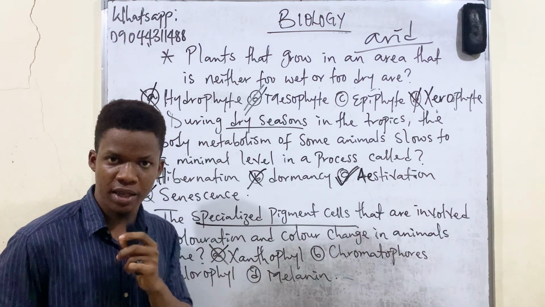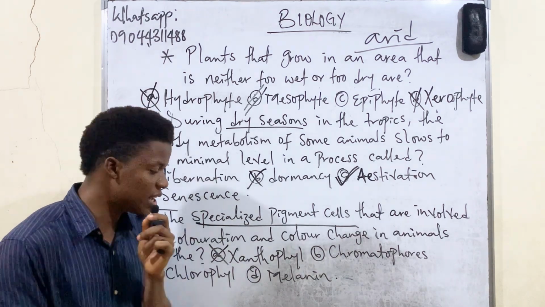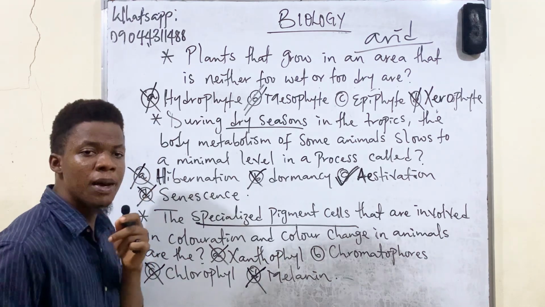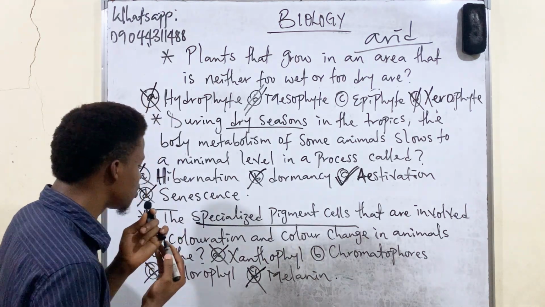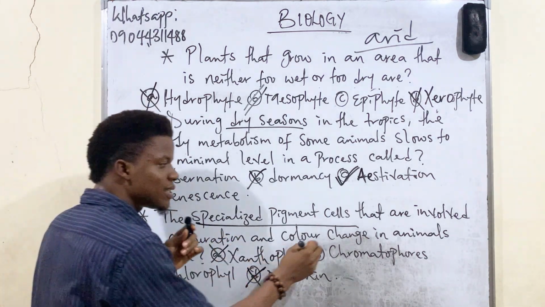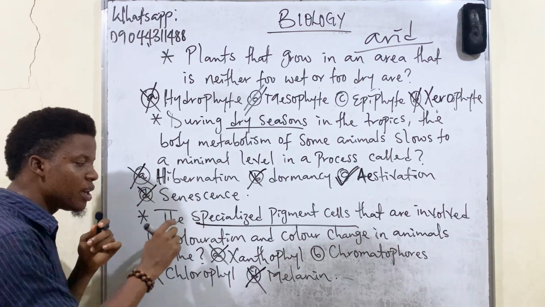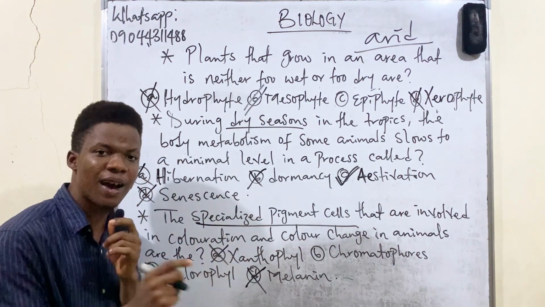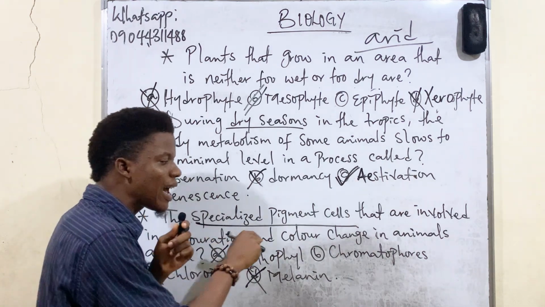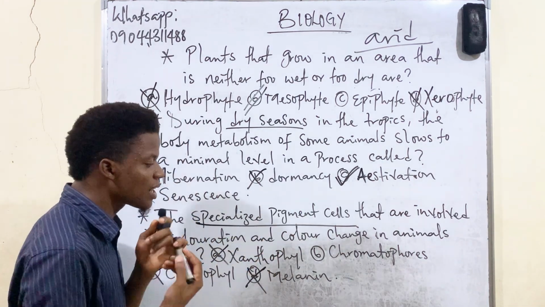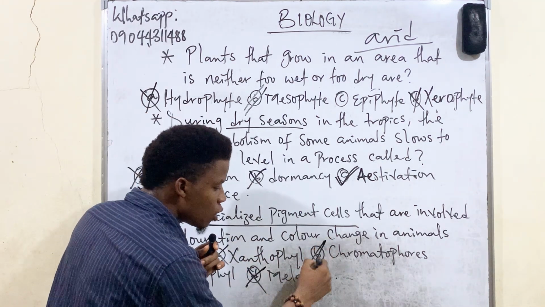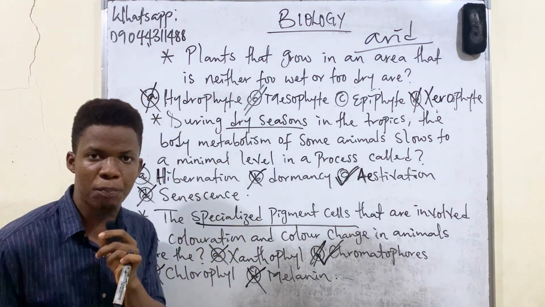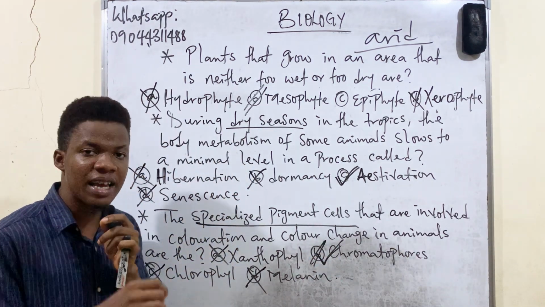Chlorophyll is a pigment, a green pigment. The answer is not melanin. Melanin is a pigment. The question did not ask for the pigment involved in coloration and color change in animals, but rather it asked for specialized pigment cells. So specialized pigment cells are known as what? Chromatophores. So the answer is B.